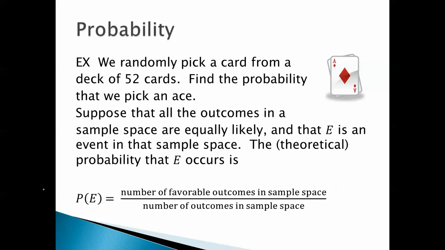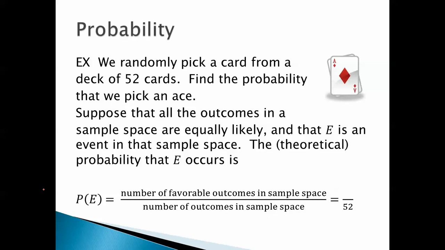Here's the principle we're using. Suppose that all the outcomes in a sample space, in other words, all possible outcomes, are equally likely, and that E is an event in that sample space. The theoretical probability that E occurs is the number of favorable outcomes in the sample space over the total number of outcomes in the sample space. That's a lot of verbiage, but I think you'll understand it.